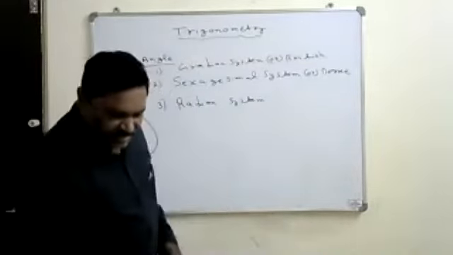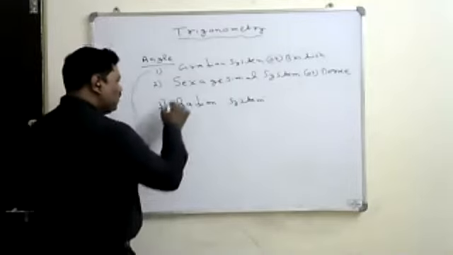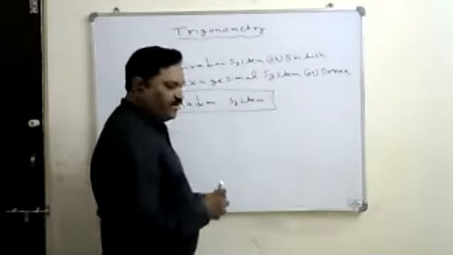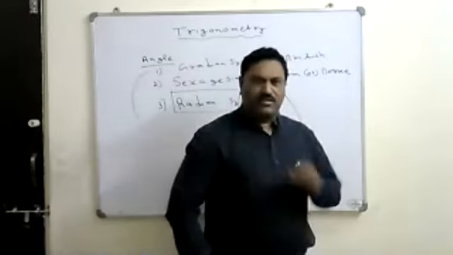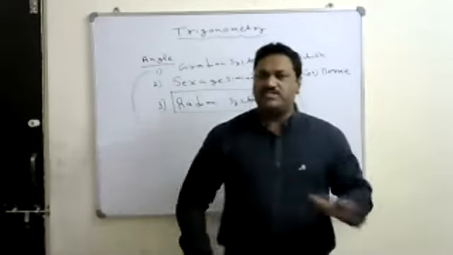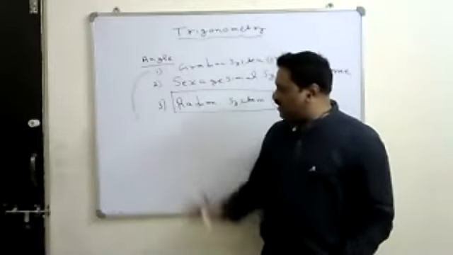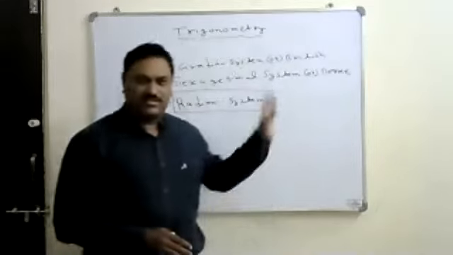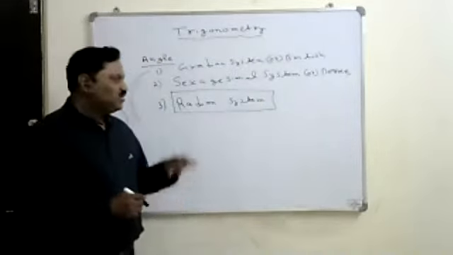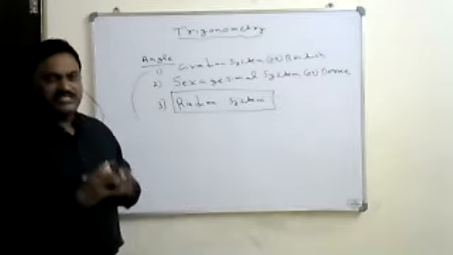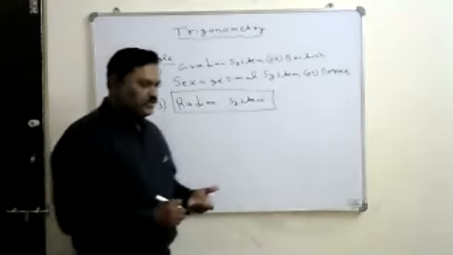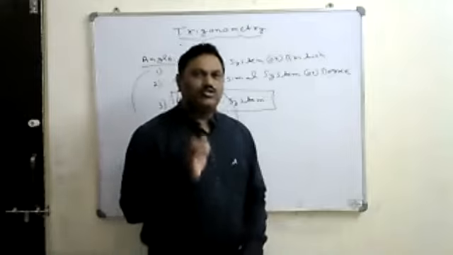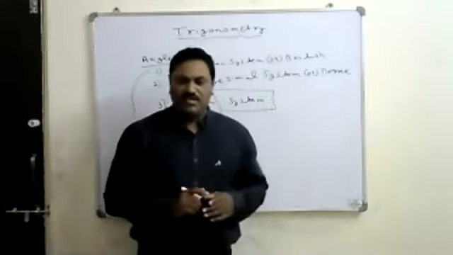Now, come to the radian system. This is the system every country follows. It is called the universal system. Even the Britishers follow this, Americans also follow this, Indians also follow. So the radian system is the universal system. Up to the 10th class, you are aware that angles are measured in terms of degrees only.